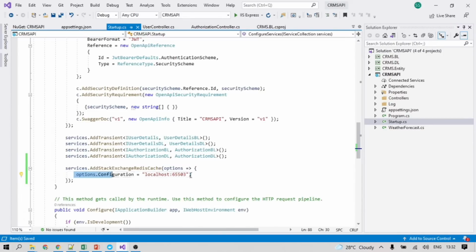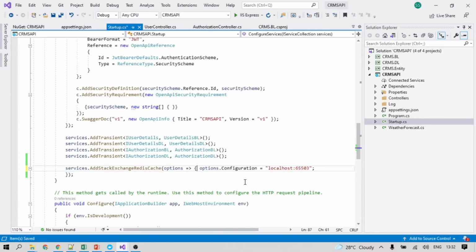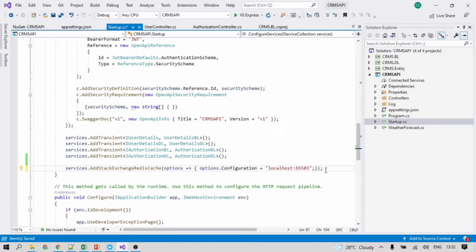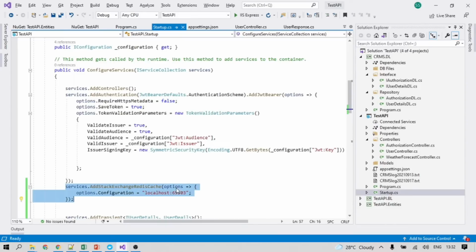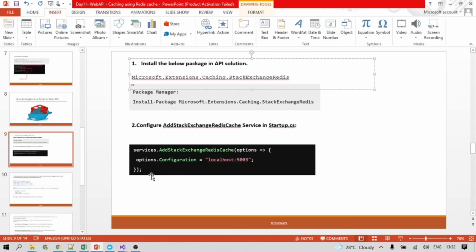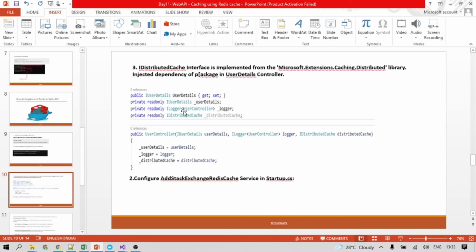So my middleware is configured here, so now this detail would be available here. This has been configured. Let's see what the next step is. Next, we need to inject this IDistributedCache interface in our class.